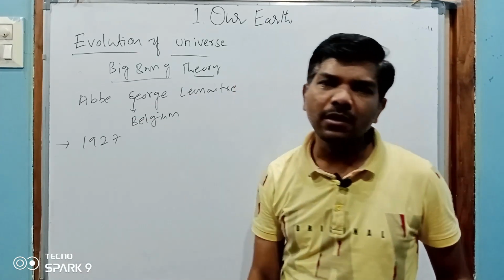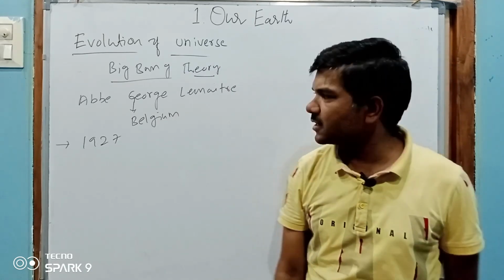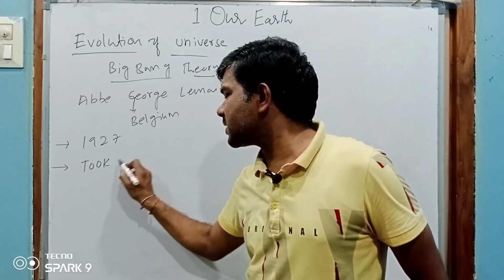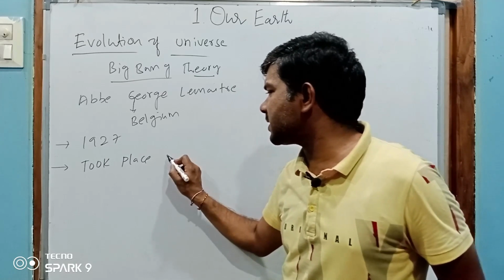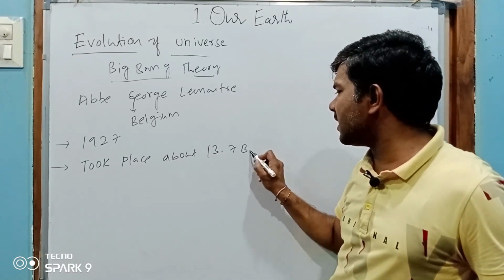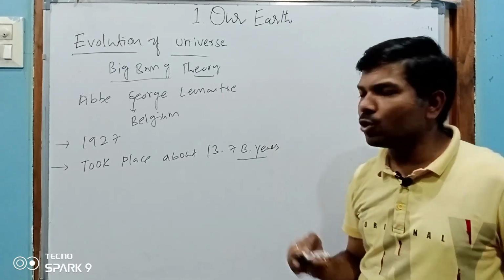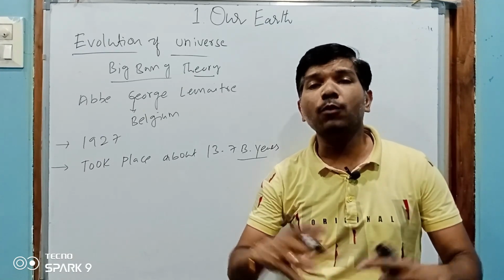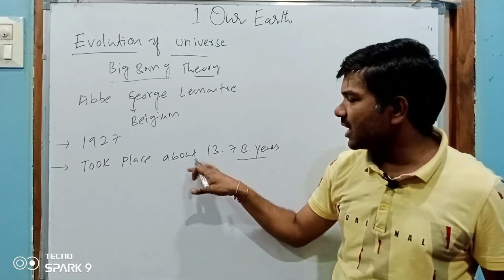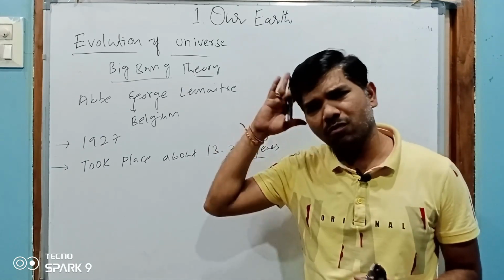Till 1927, Immanuel Kant's proposal was mostly accepted. Then this Big Bang took place. It took place about 13.7 billion years ago. This huge explosion happened about 13.7 billion years ago. So very far back.